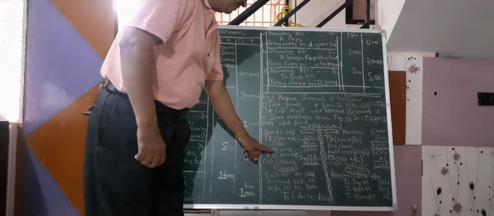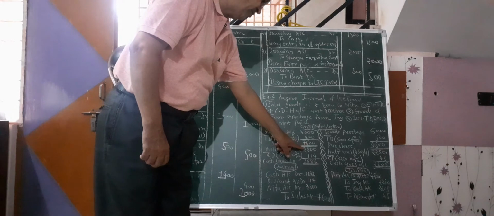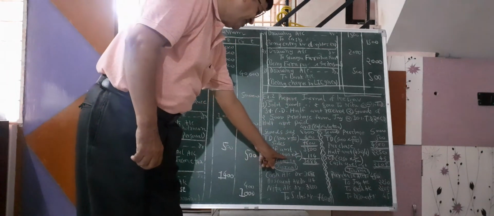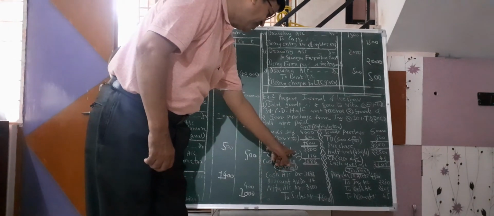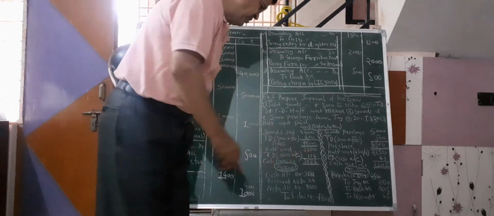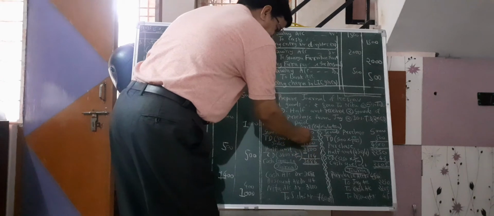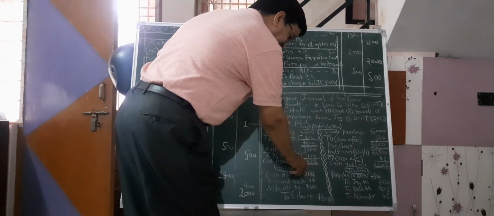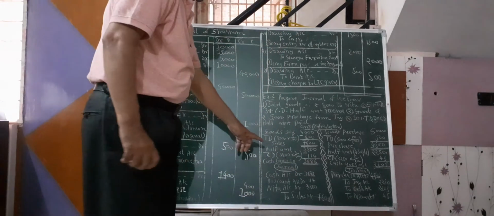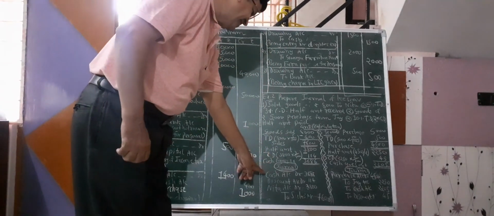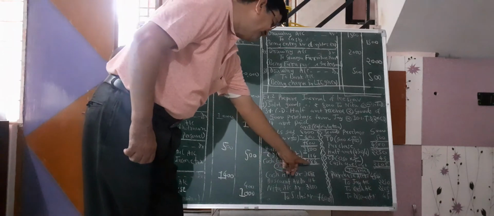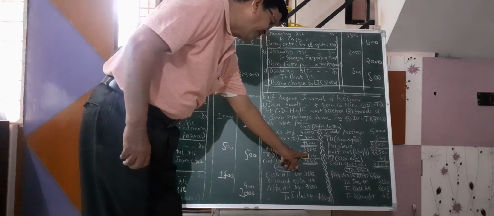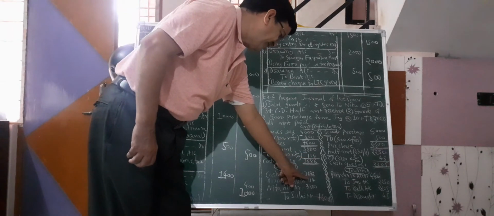Half amount received, so 7,600 half amount is 3,800, and 3% cash discount, 3,800 into 3 by 100, so 114 rupees cash discount. So 3,800 minus 114, 3,686. Now journal, cash comes in rupees 3,686. Discount, cash discount is always recorded in the book, 114.